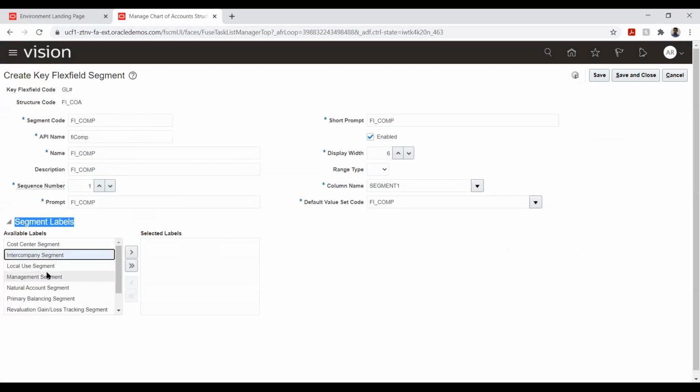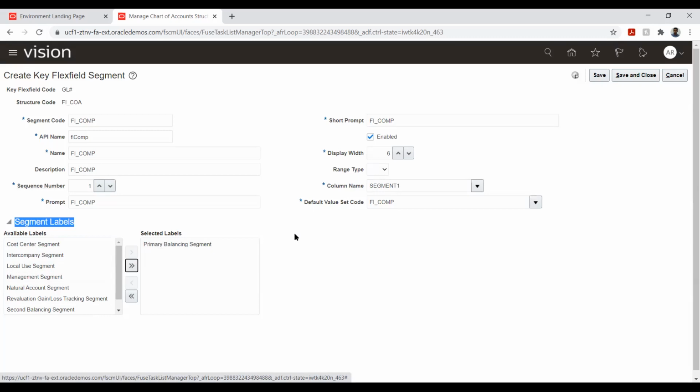If you see here, we have multiple labels. We have cost center, we have intercompany, we have natural account, we have primary balancing segment. So when we say company, we will say primary balancing segment. Why do we say this is a primary balancing segment? Because when I say this is a balancing segment, it means my debit and credit will always be equal, or it will nullify.